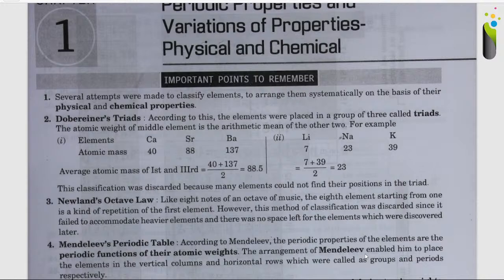So the average atomic mass of the first and the third will be 40 plus 137 by 2, that is equal to 88.5. The second example is lithium, sodium and potassium: 7, 23 and 39. So 7 plus 39 by 2 is equal to 23, which is the atomic weight of sodium. This classification was discarded because many elements could not find their positions in the triad.